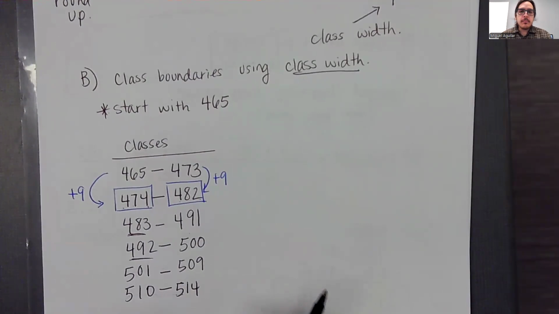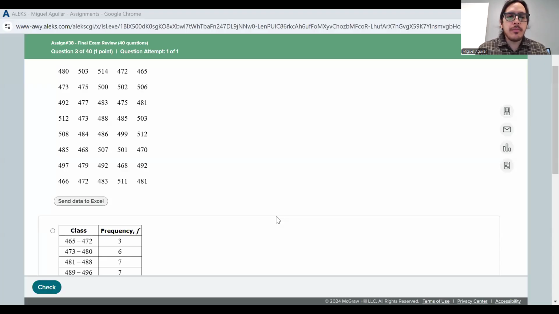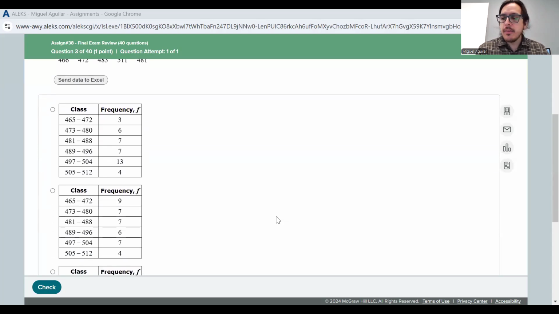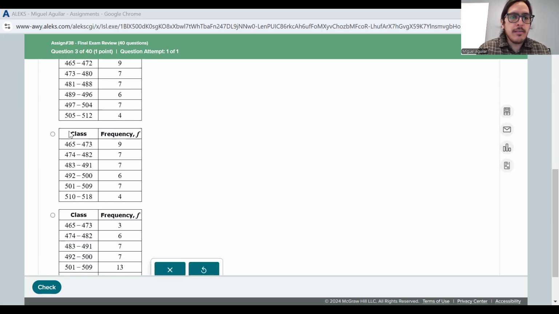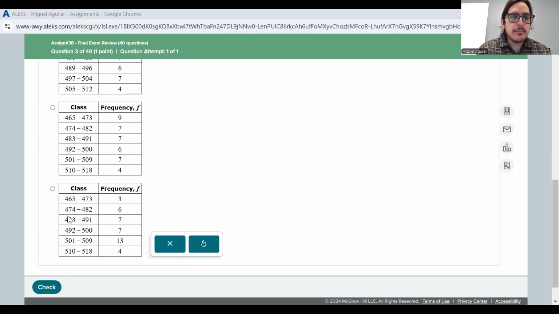So let's turn our attention back to our options here. We'll look at the problem, and we should see our class boundaries, lower and upper, matching what we see here. First off, we can take a look at our lower boundaries. We should have started with 465 and then gone up to 474. So these first two options don't seem to work because we need to go to 474, and only the last two options work there.